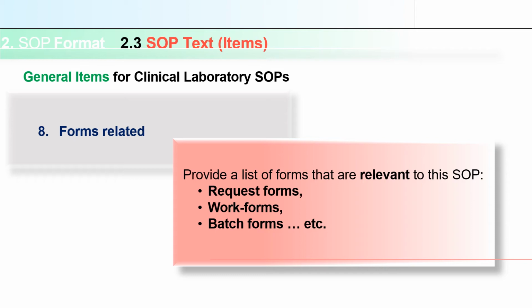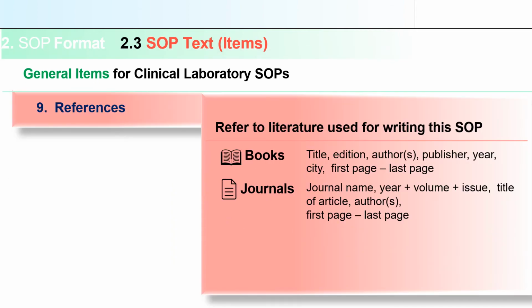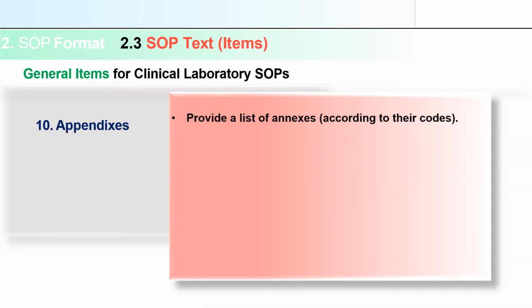Then references. If you have used any books or recent journals, you have to write the reference according to the guideline. For a book you have to write the title, edition, authors, publisher, year, city, whatever is given in that book. Again for a journal you have to write the journal name, year, volume, issue, title, and author or authors. The first and last page you have to mention here. Then appendices: provide a list of annexes, so you have to write them here.